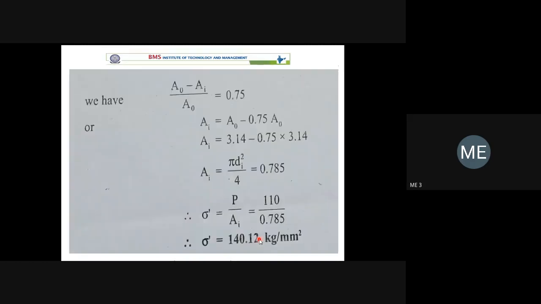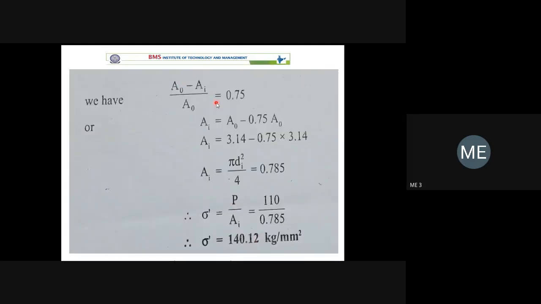But to find out true stress at fracture, we know the fracture load. That is 110 kg, which you have to convert to Newton. Then we require the area of cross section when the specimen fractures. And we know the formula, P divided by Ai, where Ai is the instantaneous cross section area.